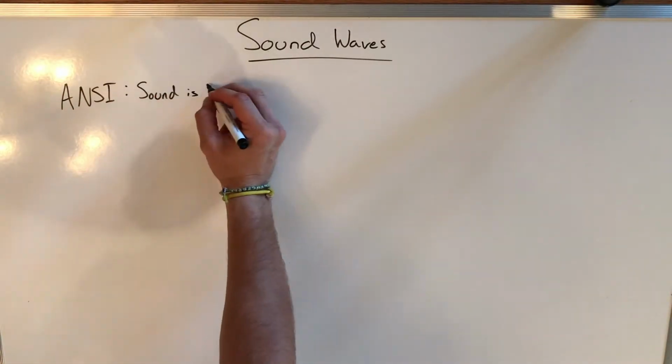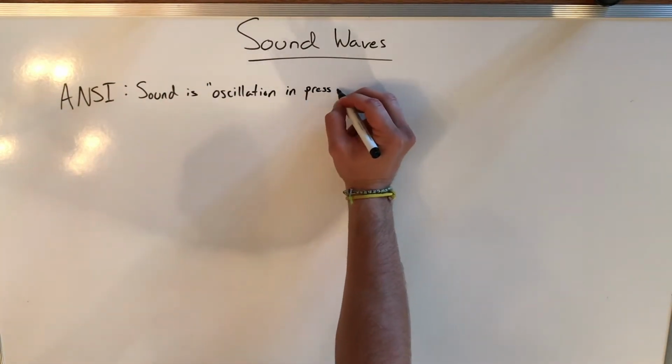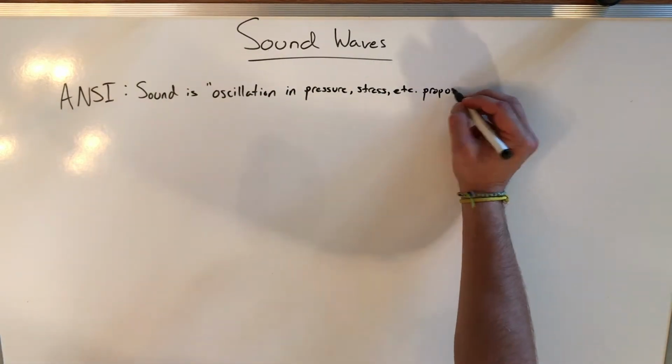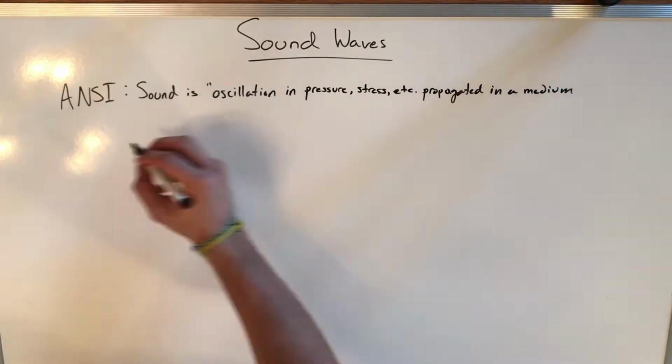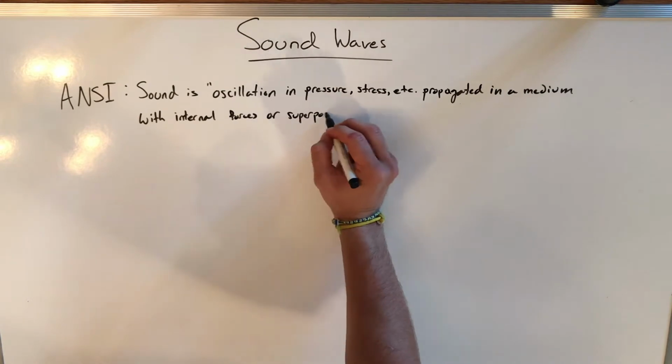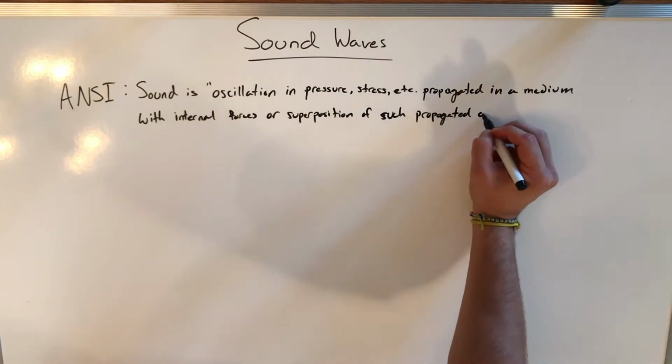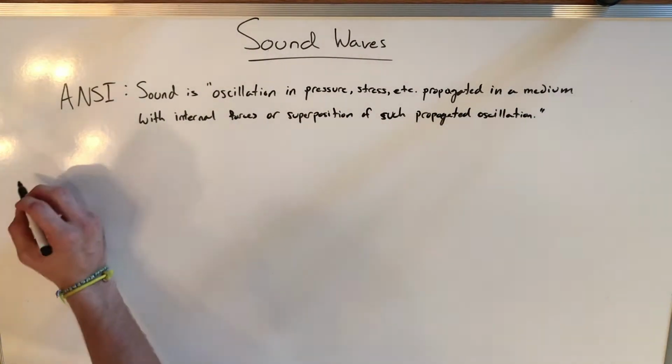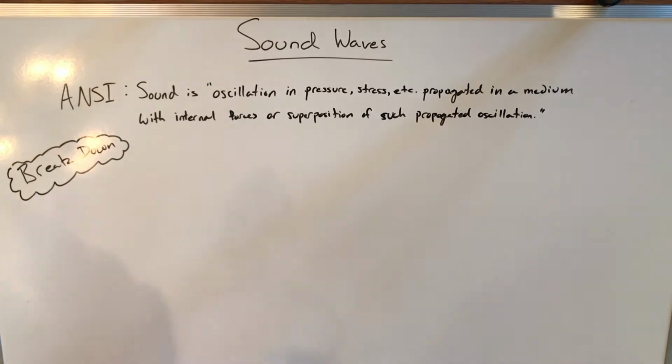Today we're talking about sound waves and sound wave sensors. In the ANSI definition, sound is an oscillation in pressure, stress, etc., propagated in a medium with internal forces, or superposition of such propagation oscillations. So let's break this down a little more.